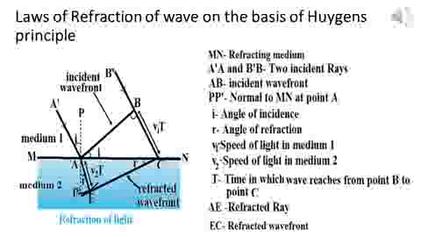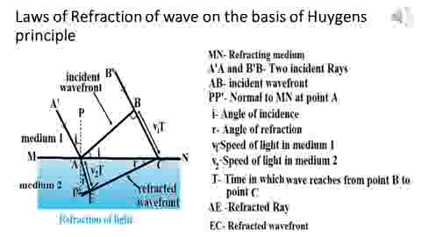Then, according to Huygens' principle, when this wavefront reaches the refracting surface at point A, point A acts as a secondary source of light and emits secondary waves in the second medium too, because MN is a refracting surface.